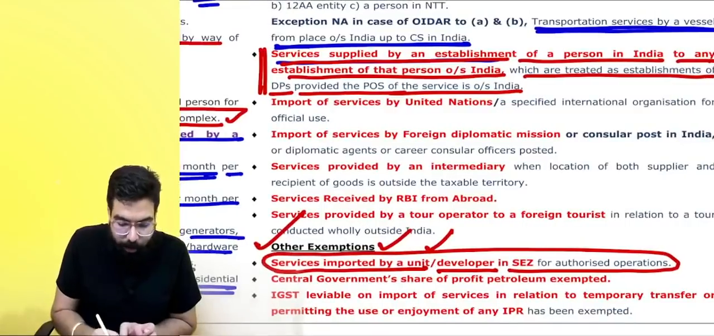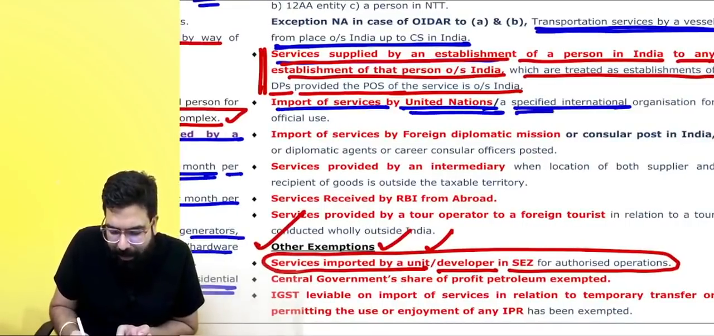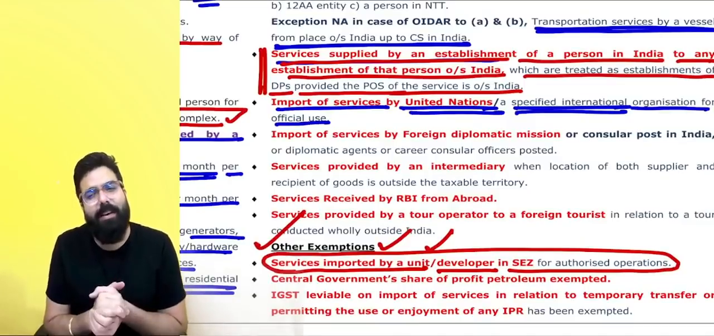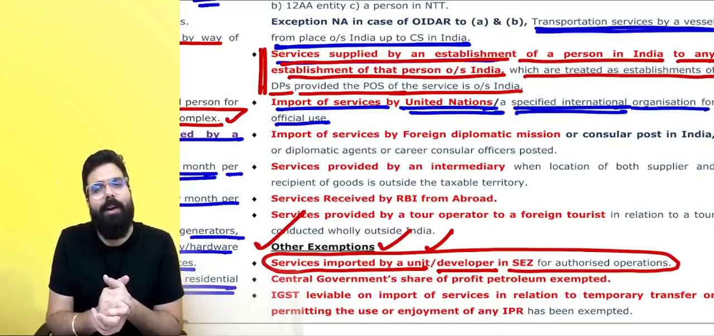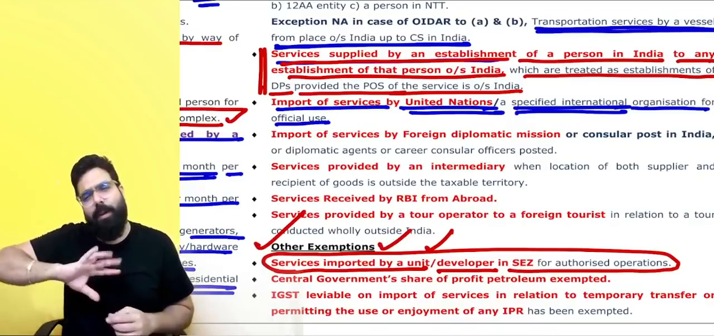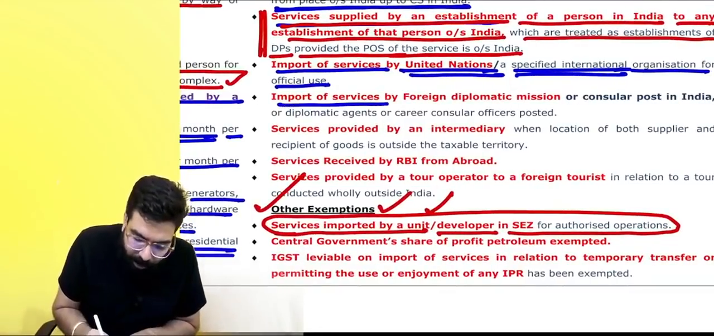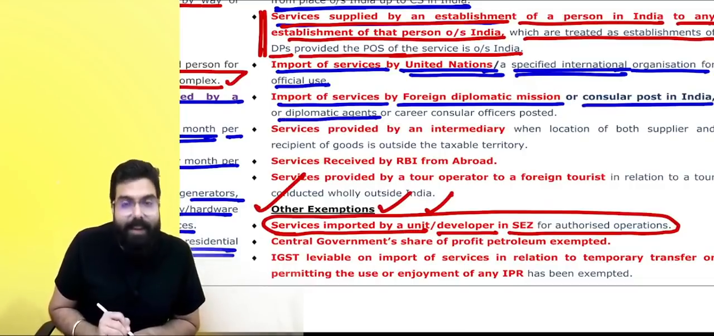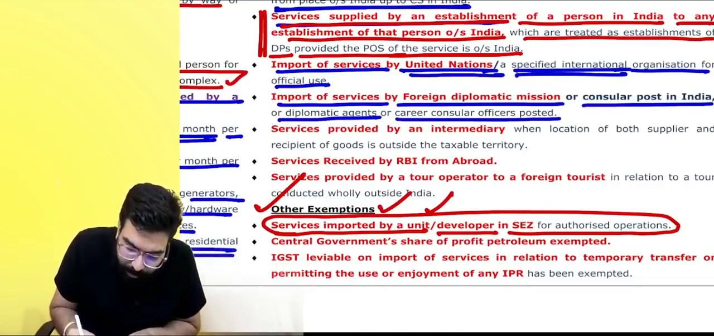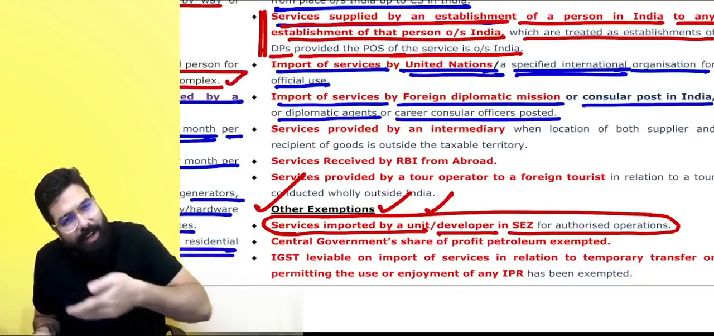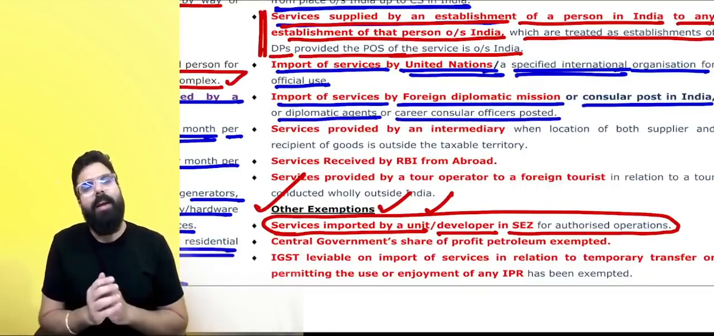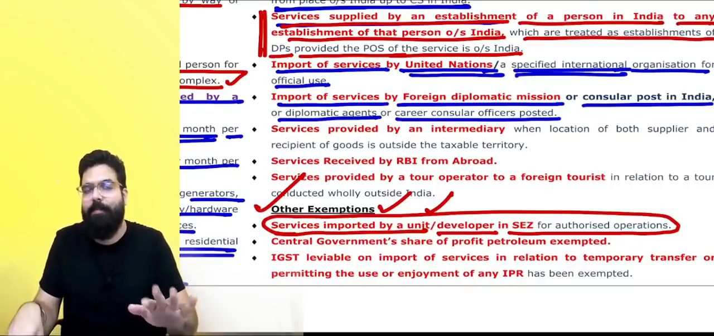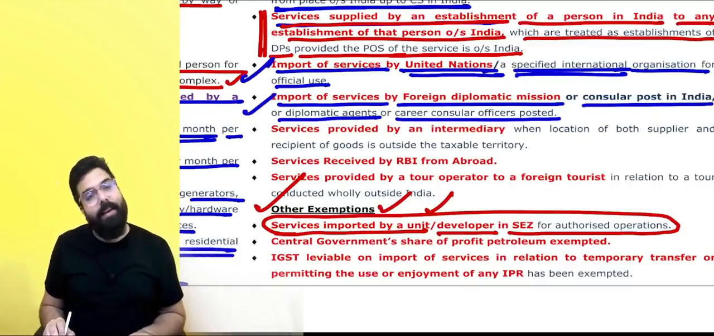Next, everyone over here now. Import of service by United Nations or a specified international organization for official use. UN Nations ka organization ka offices which are there in India, if they are going ahead and taking any importation of service, there will be no GST. Next, importation of service by foreign diplomatic mission, consular post in India, diplomatic agent, career consular officers, all these who are posted from outside India into India, foreign diplomatic mission, consulars, etc. They are going ahead and importing any service. Importation of service for business purpose, GST will come, but in their cases it has been exempted.